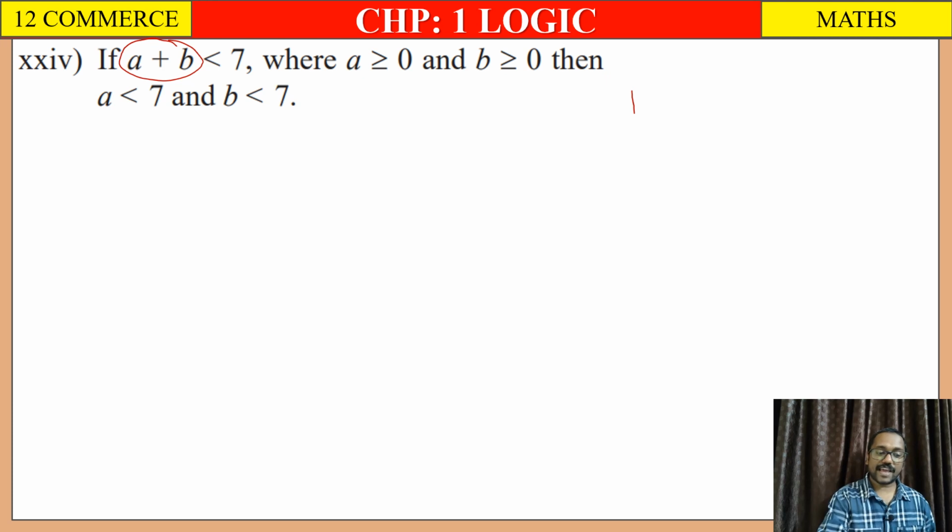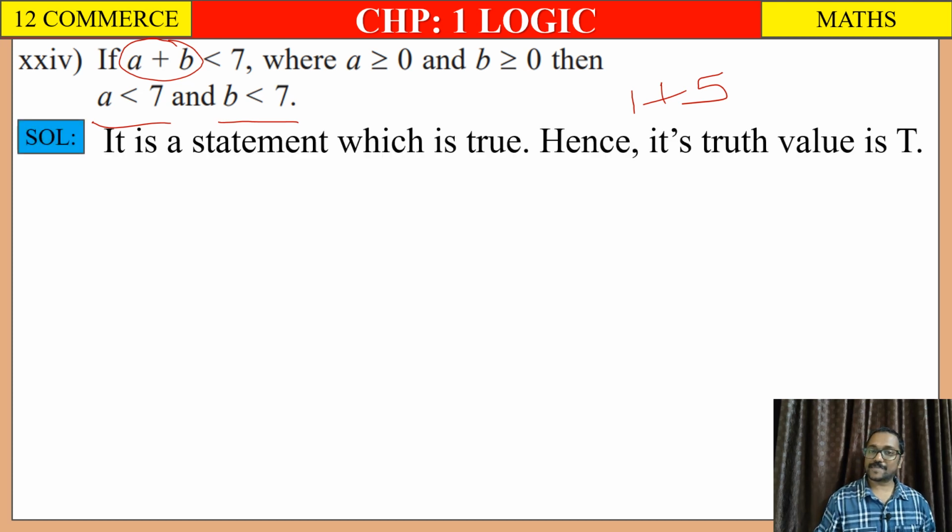For example if a का value 1 if you are putting, then b का value कितना होना चाहिए? It should be less than 7, right? So it should be 1 plus 5, right? That means a होने दो या b, both the numbers should be less than 7, right? So it is true. So we can write, it is a statement which is true, hence its truth value is T.